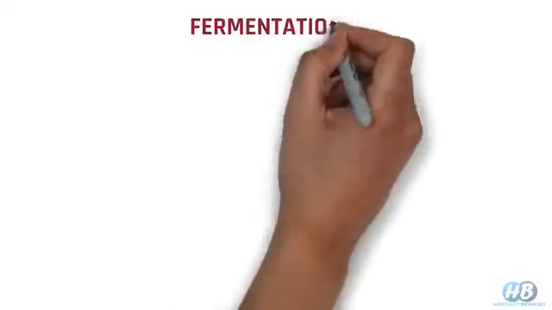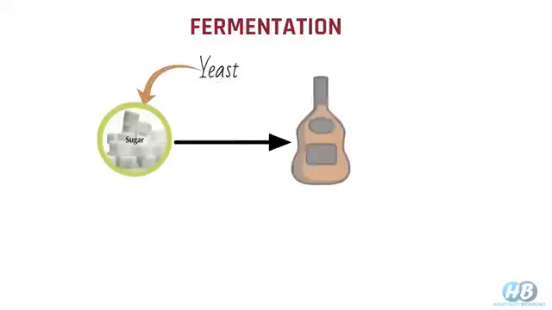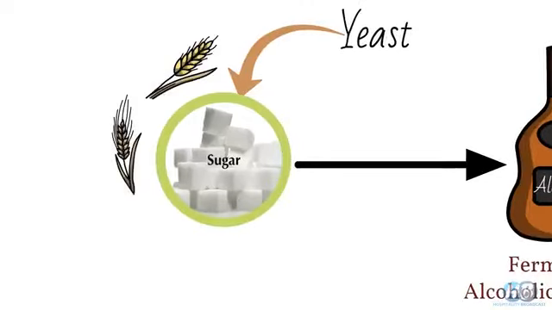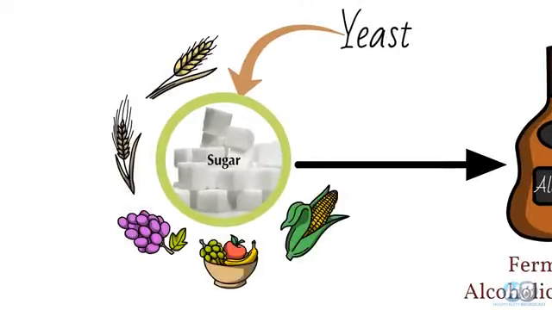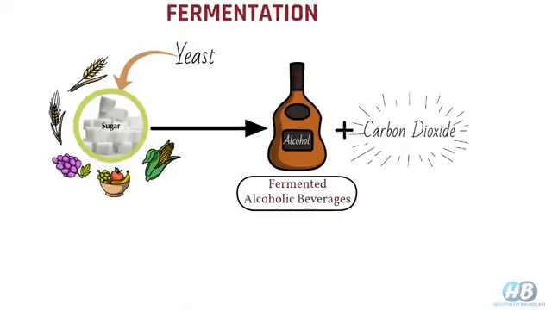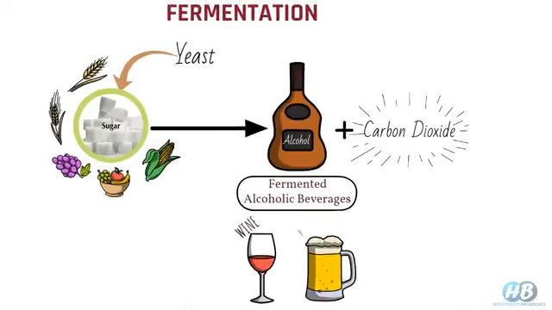You see, alcohol is created through a process called fermentation, where yeast breaks down the sugar into alcohol and carbon dioxide. Carbon dioxide is later evaporated, and the beverage we are left with is called a fermented alcoholic beverage. We can get this sugar from cereals, fruits, or some other plant extracts as a base for fermentation. Examples of fermented alcoholic beverages are wine and beer. Generally, for wine we use grapes, and for beer, barley is used as a base product which is fermented.